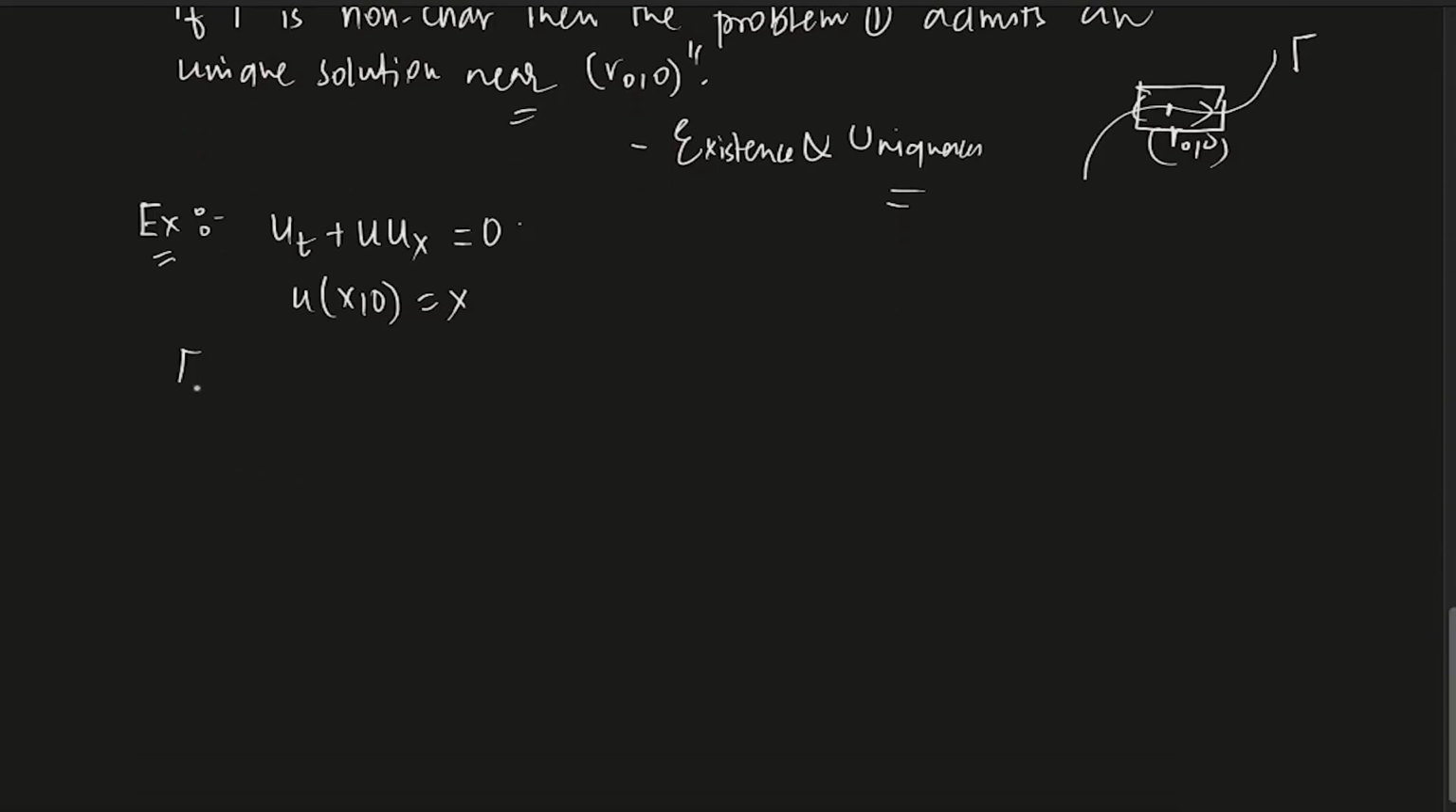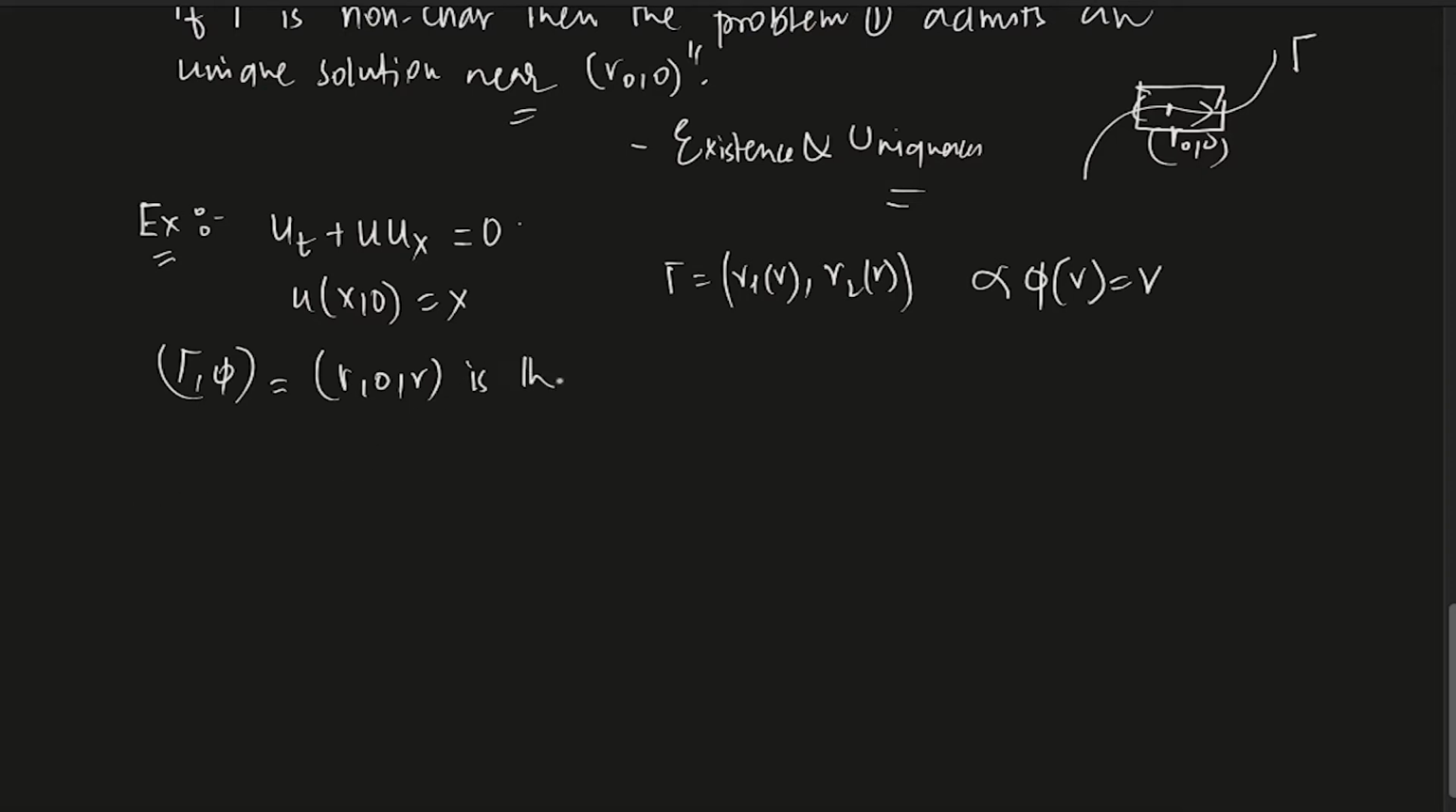As usual, Gamma phi, the parameterization, will be given by (r, 0, r). Gamma phi is gamma_1 of r, gamma_2 of r, and phi of r is given by r in our case. This is the data curve on S. S is the graph of u. What is u? u is the solution of this problem. The graph of u, the surface, is given by S, and the data curve (r, 0, r) lies on S.